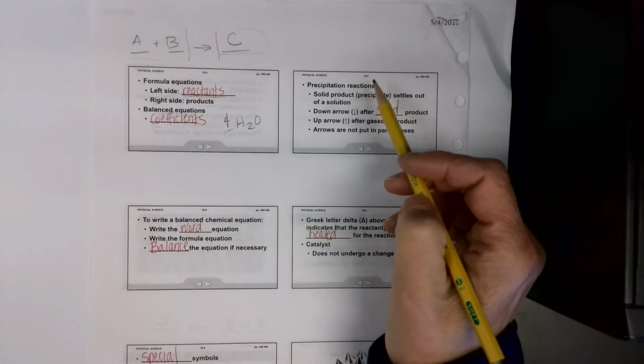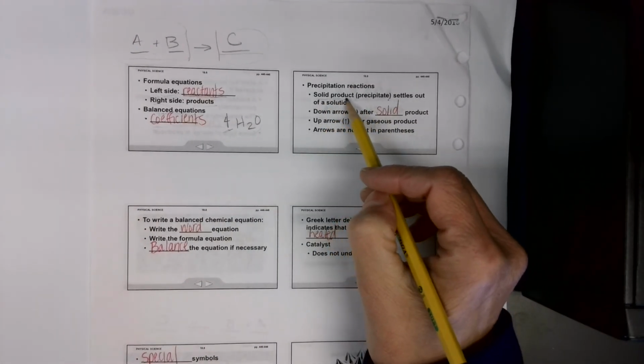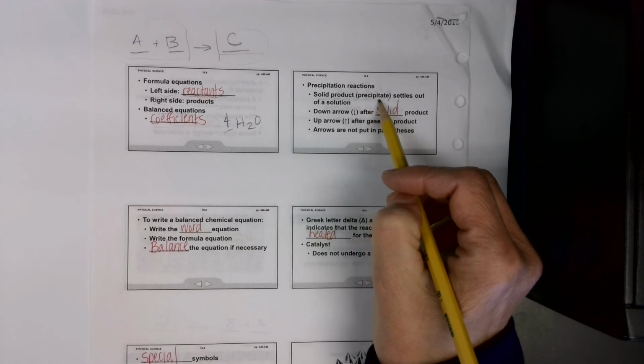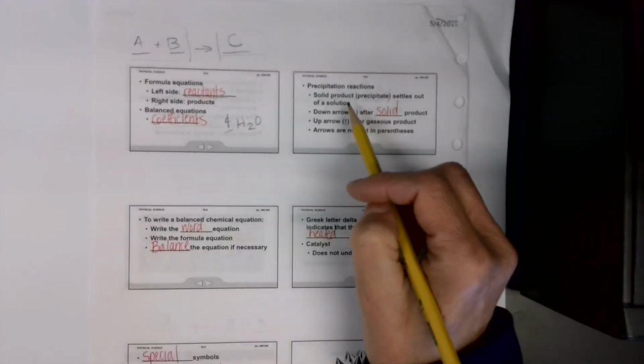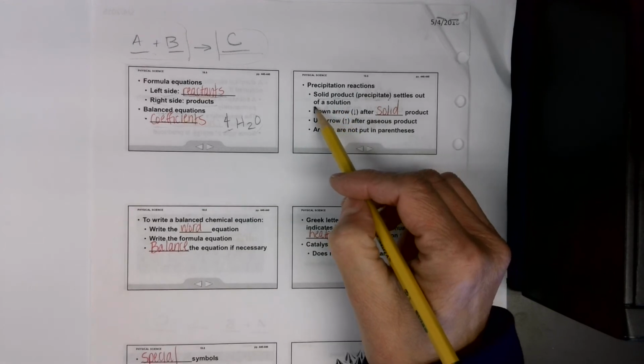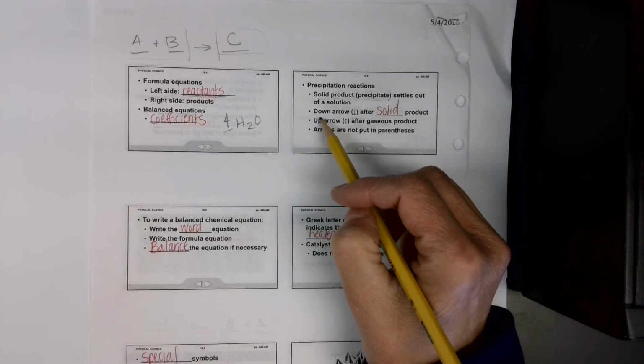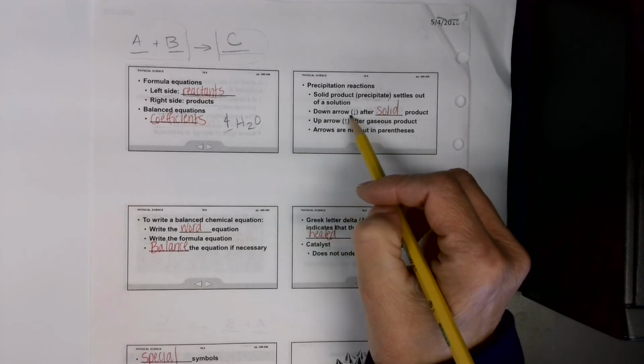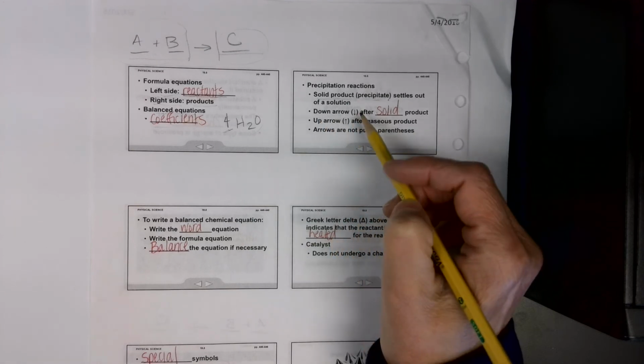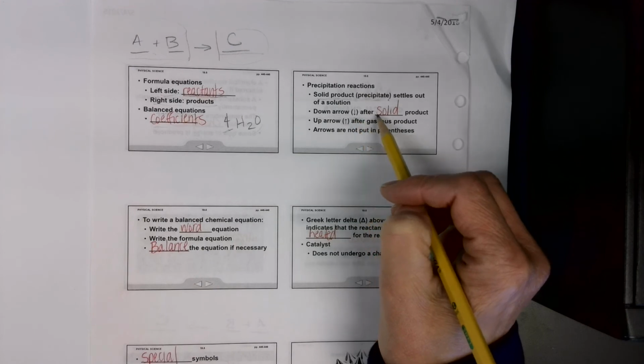Something else that can happen: we talked about how sometimes a solid particle or a precipitate happens as a result of the reaction and it settles by the force of gravity to the bottom of the test tube. That is going to be shown or could be shown by a downward arrow.